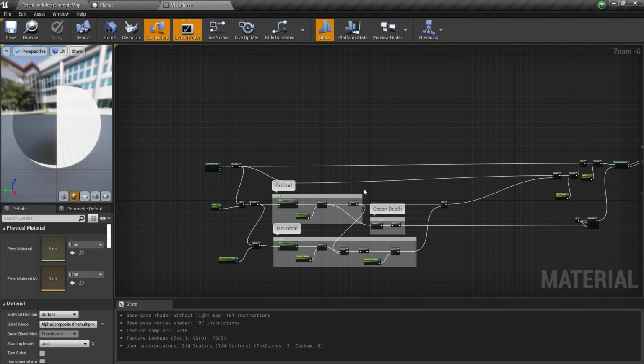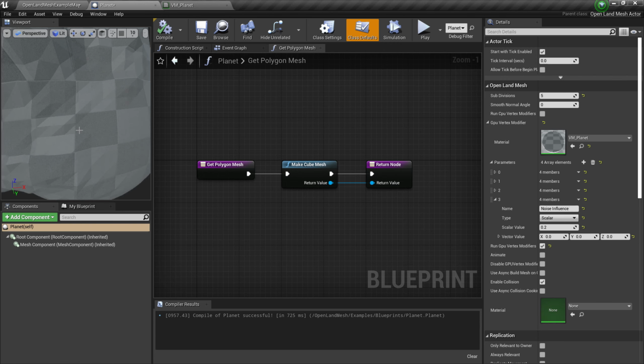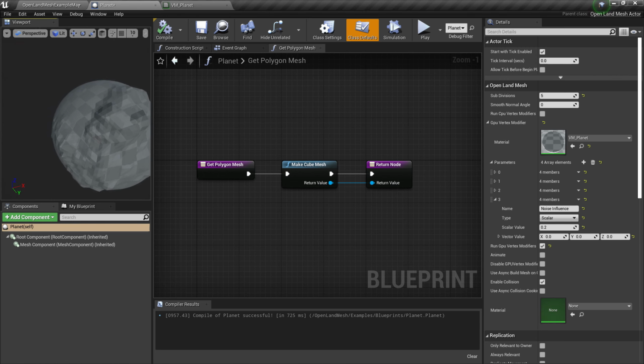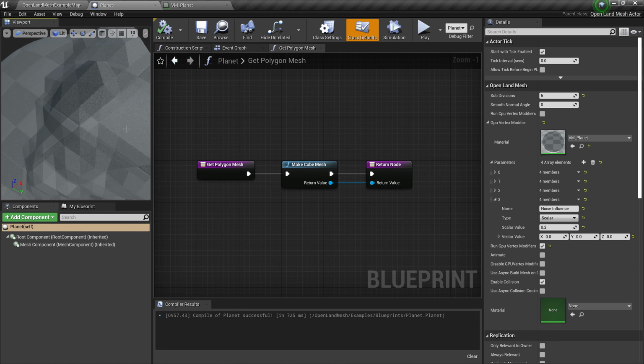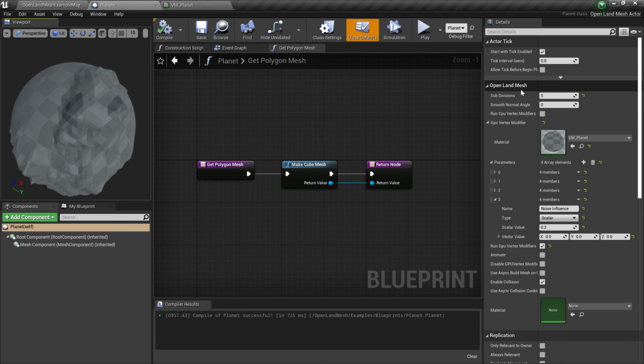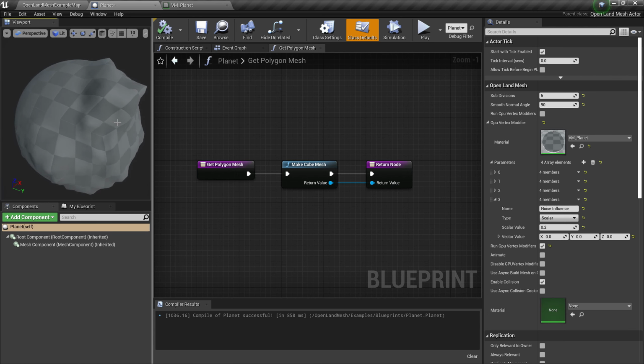In a different video, I'll explain how I made all these things. All right, let's go to the lit mode. So now you can see we have this planet, but you can see triangles. We can get rid of this by smoothing the normals. So here on the OpenLand Mesh section, on the planet details panel, we can try to put the smooth angles to 90. I'm going to compile that again. Now you can see all the triangles are gone. I'm going to explain that in a different video in detail.